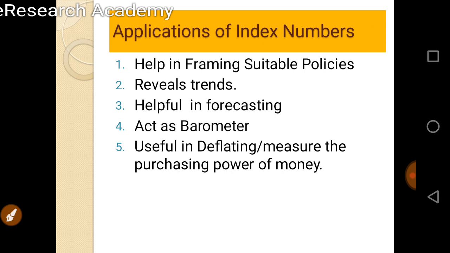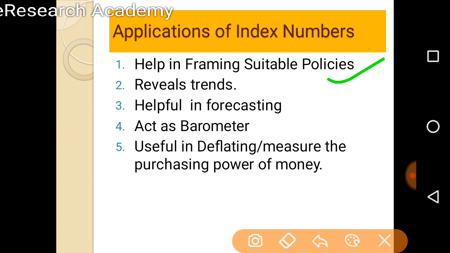Now the applications or uses of index numbers. It helps us in various ways. First, it helps in framing suitable policies for the development of a nation and other organizations. It reveals the trends and tendencies of changes in the economy of a country or a particular area.